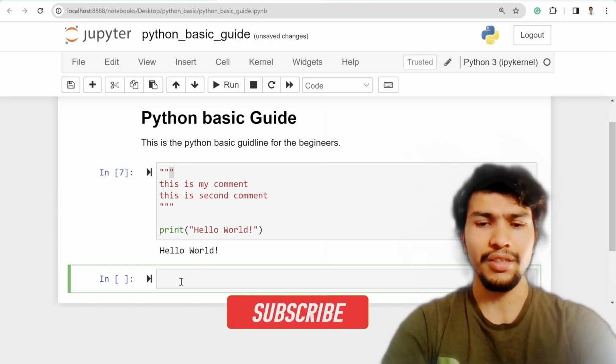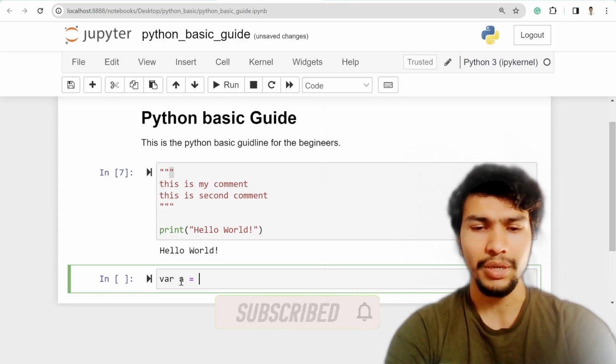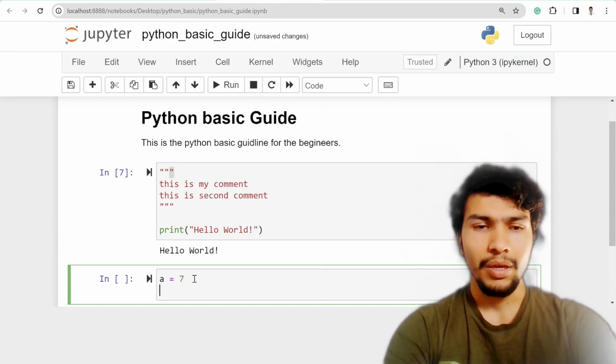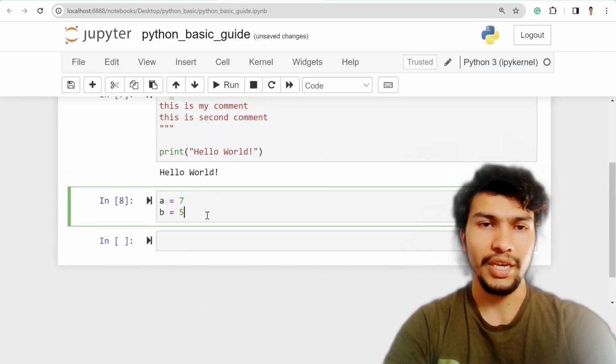And the next thing is variables. For variables in JavaScript, we wrote var a equal to something, maybe 567, but in Python we don't need the var keyword. It will be just a equal to 7, maybe b equal to 5. So those are two of my variables, and you don't need anything else.